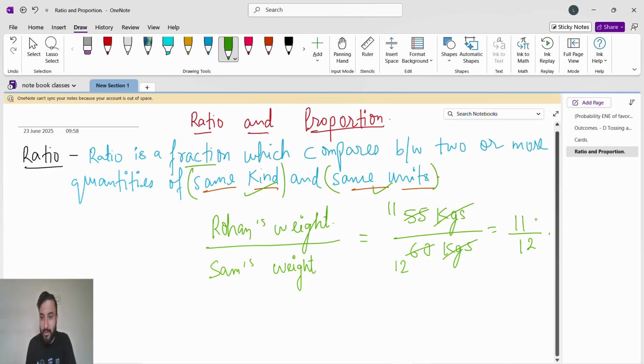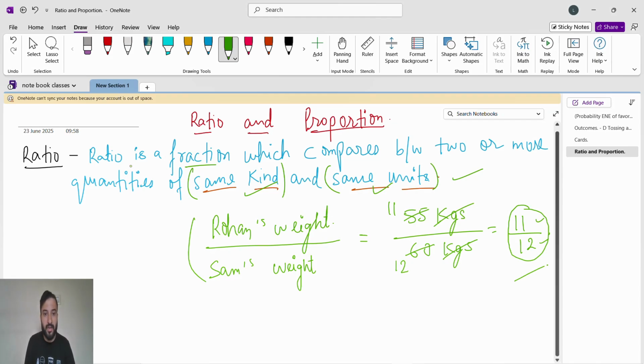So you can see this is a fraction, numerator, denominator. Understand now? Yes. So ratio is a fraction which compares two or more quantities of same kind and same unit. Yes, that's important here. I hope till here you understand. And a very important thing is, ratio should be in simplified form. So write down this is the definition of ratio and this is the example of ratio. Whatever I tell, write down that much only.